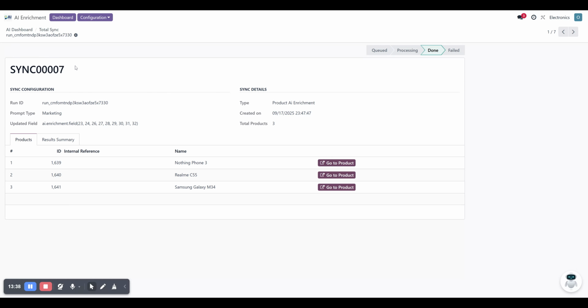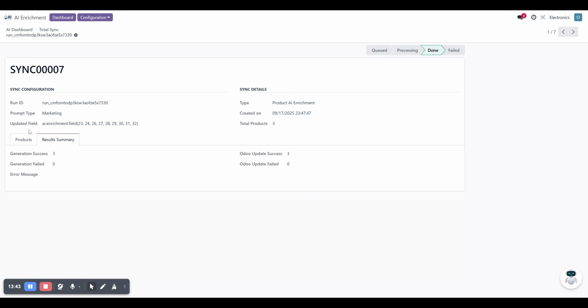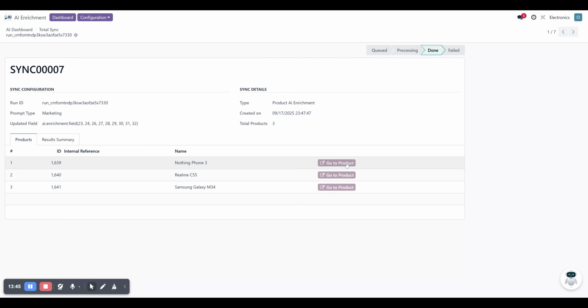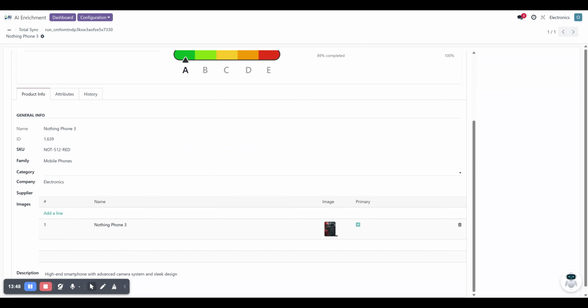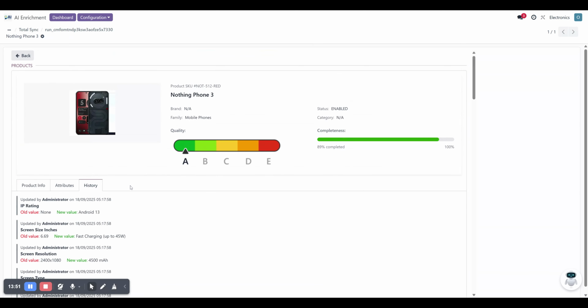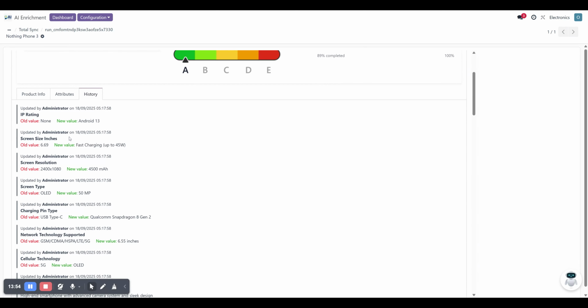We can refresh the status and see what's going on here, and we can see the result summary as well. From here itself, I can go back to my product and see what happened inside it. And if I open up my history tab here, I can see that the information is being filled by AI, because we sent out a request from our API using the administrator account, and then it gets updated here, and the corresponding new values are updated by AI.